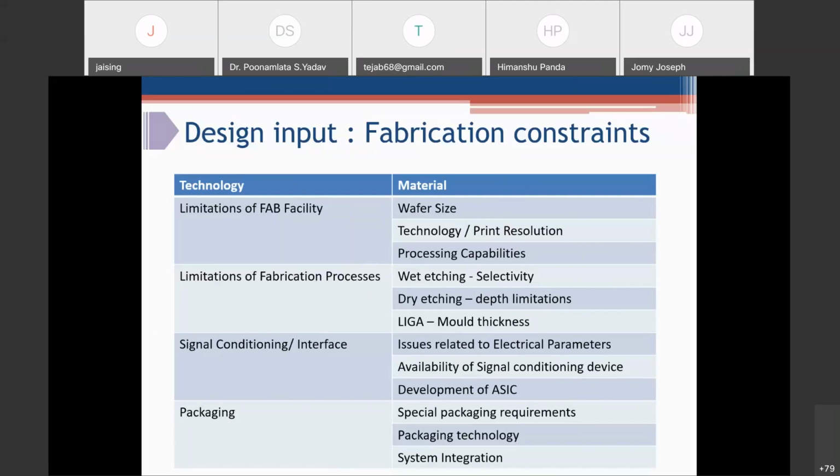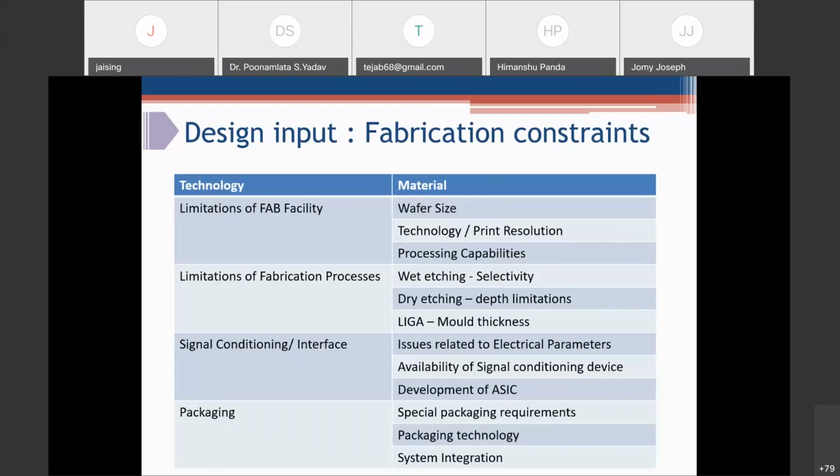Then limitations of fabrication processes. If you're using wet etching, there's a selectivity question, whether you want a perfectly perpendicular vertical sidewall or you can use conventional bulk micromachining. Then if you are using dry etching, the depth limitations are there. If you are using LIGA process, mold thickness issues are there, and the maximum aspect ratio that can be achieved. Those limitations you need to consider.